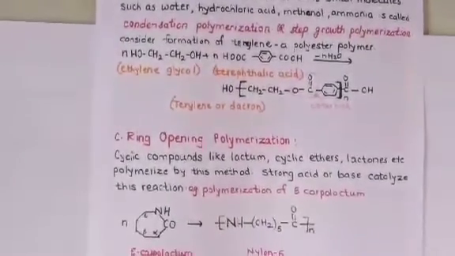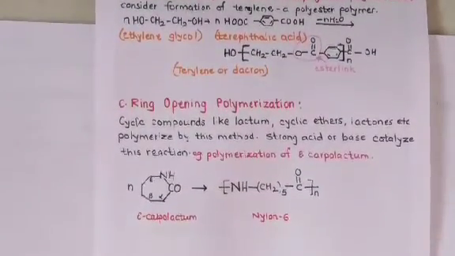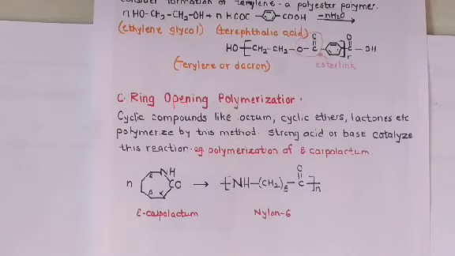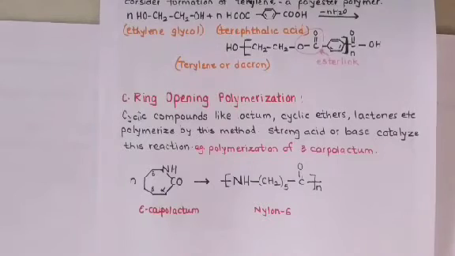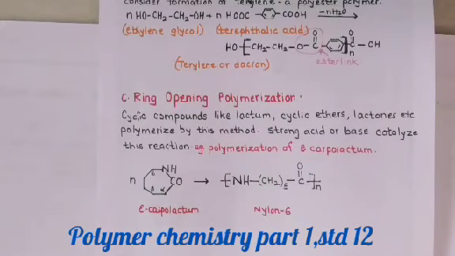And now we'll go for the third class of polymerization classification, based upon the mode of polymerization, that is the ring opening polymerization. Here the name itself indicates that there is opening of the ring. Cyclic compounds like lactams, cyclic ethers and lactones polymerize by ring opening polymerization. And this reaction is catalyzed by strong acid or base.